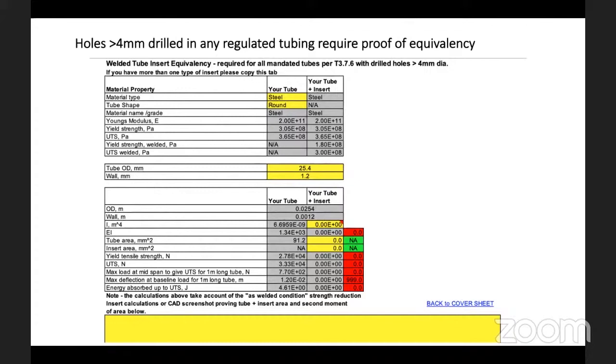And here, you have predefined formulas already. You just have to select what kind of material it is, the tube shape, the OD, the wall thickness, and on that you will see the insert area and tube area as well. So you will see this red turns green. If it is green, that means it meets the minimum requirement condition. If it doesn't turn green, then you need to relook at the spec of the insert or of your tubing to understand what has to be done at minimum to meet the criteria.